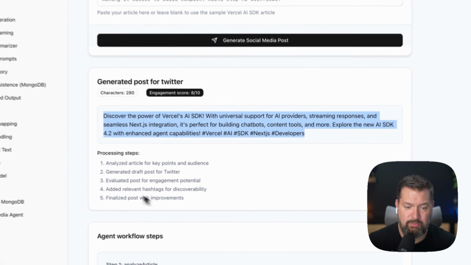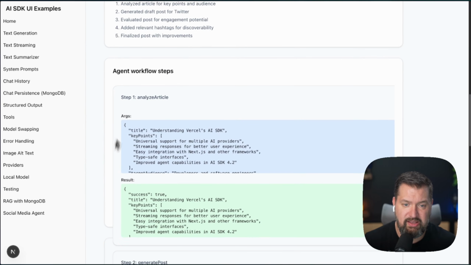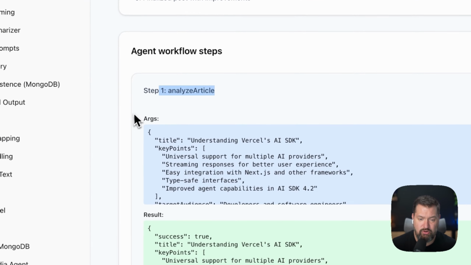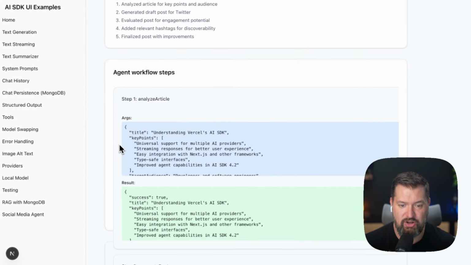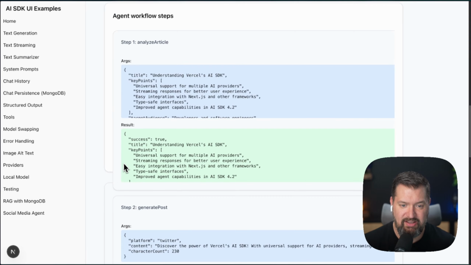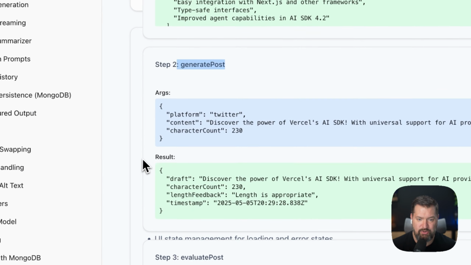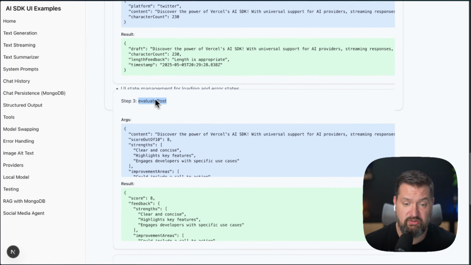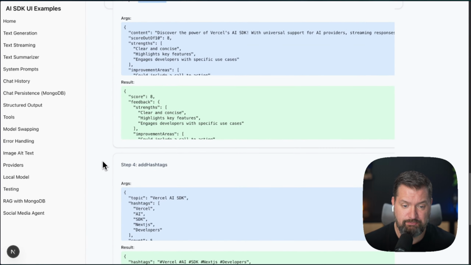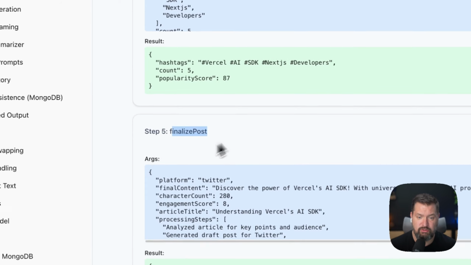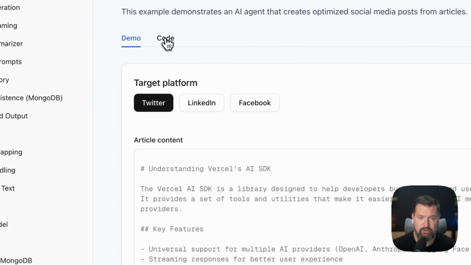So here are the steps that it took. So it went through, and the first thing is it analyzed the article that we gave it. Maybe I should work on the CSS here, but we can still read this. So the second thing that it did was generated the actual post. It evaluated the post, giving it a score of 1 through 10, added some hashtags, and then sent over the final post. So let's take a look at the code here.